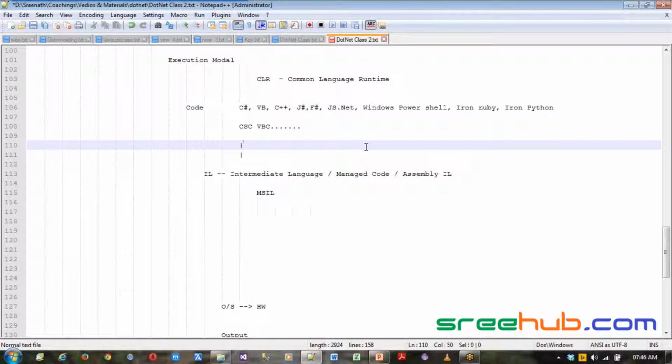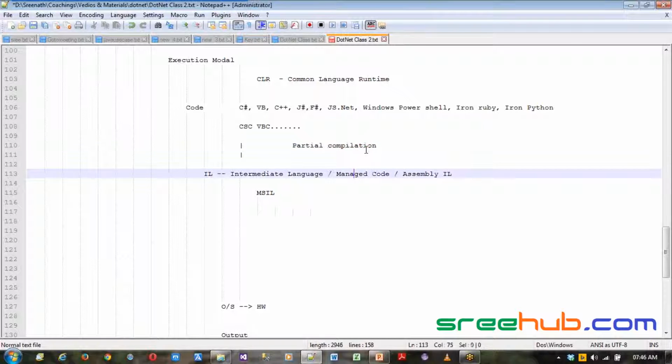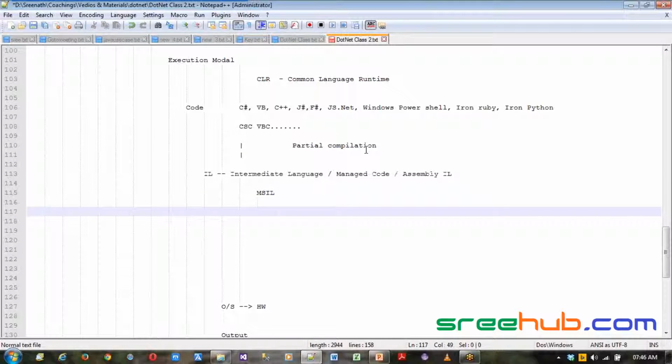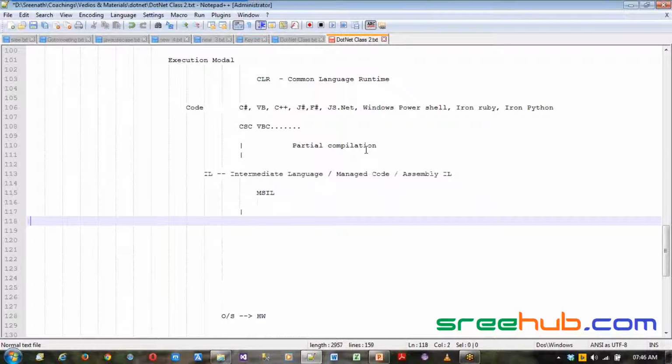This is what we can call a partial compilation, because we have compiled from one language to another language. That's it.